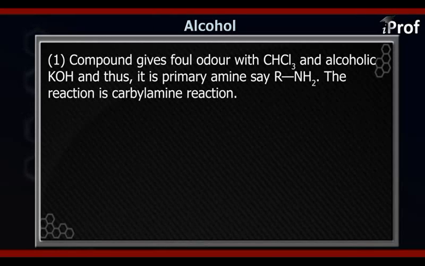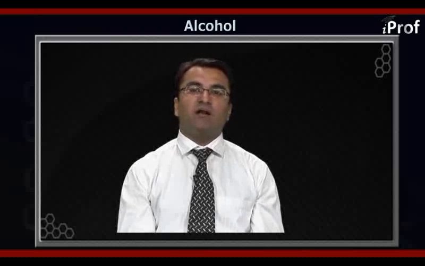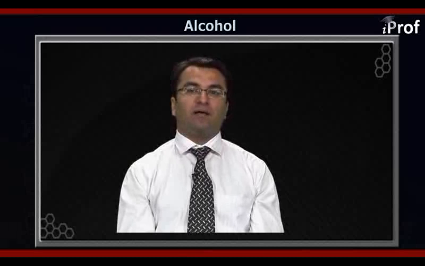Now this reaction cannot be a Reimer-Tiemann. The reason behind it is that the Reimer-Tiemann reaction is carried out with the phenol, whereas the carbylamine reaction is carried out with the primary amine.